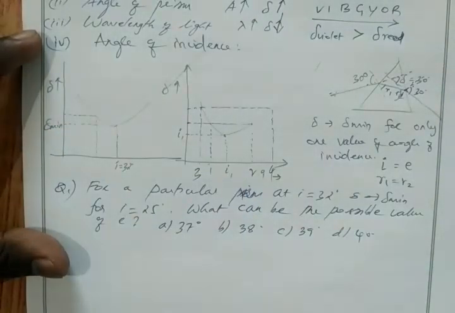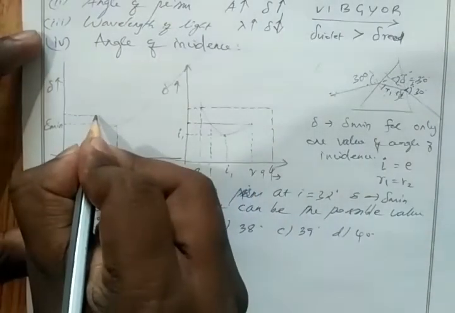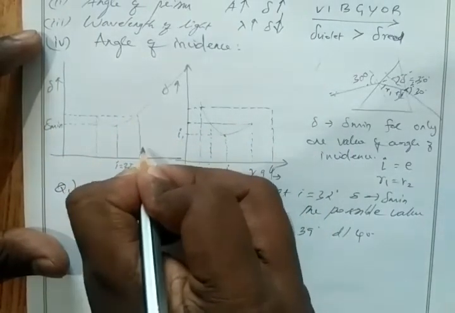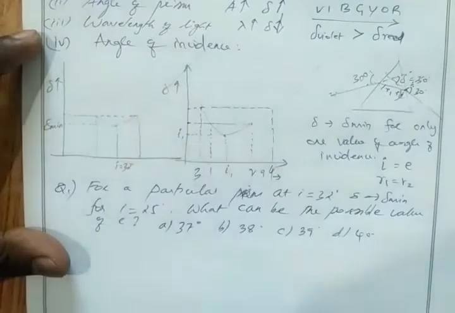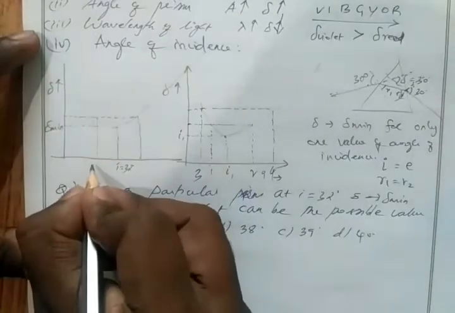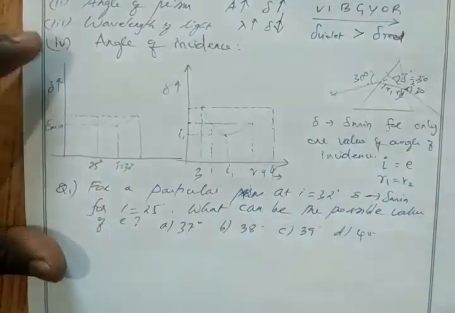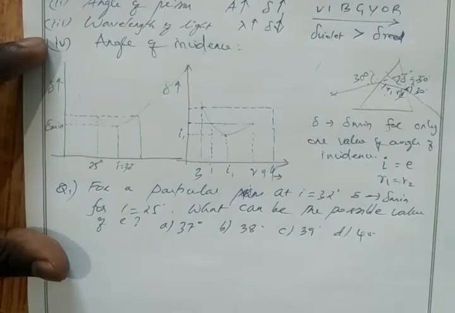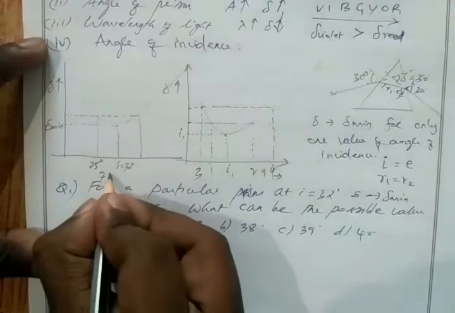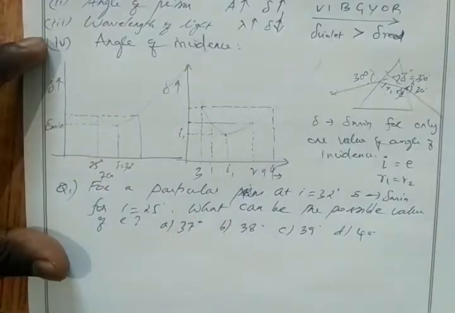Correct? Then we have two angles of incidence, correct? Here one angle of incidence, and here also one angle of incidence. So we can say this distance is 25 degree. If I take 1 degree equal to 1 centimeter, then this distance will be 7 centimeter. Correct? This distance is 7 centimeter. Then what will be this distance?